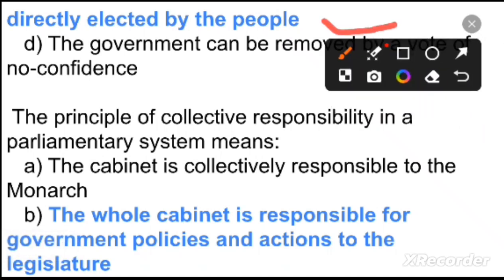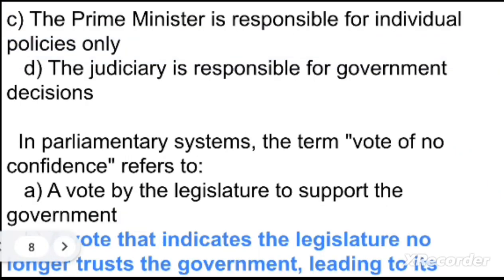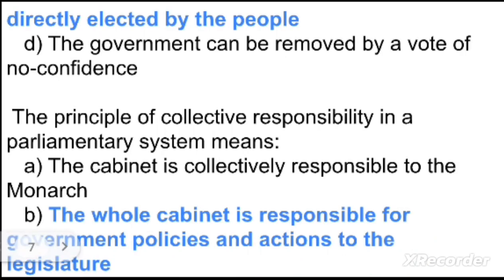Next question is, the principle of collective responsibility in a parliament system means. Option A, cabinet is collectively responsible to the monarch. Option B, the whole cabinet is responsible for government policies and actions to the legislature. Option C, the Prime Minister is responsible for individual policies only. Option D, the judiciary is responsible for government decisions. So your right option is option B. The whole cabinet is responsible for government policies and actions to the legislature. Option B is the right answer.